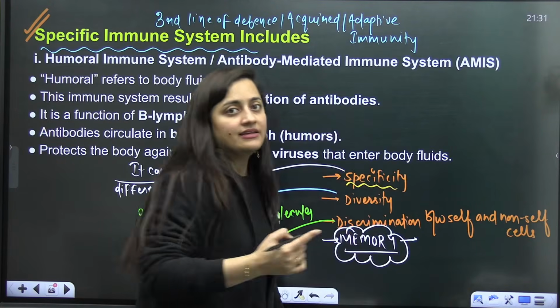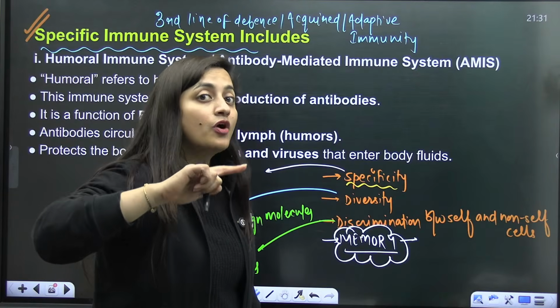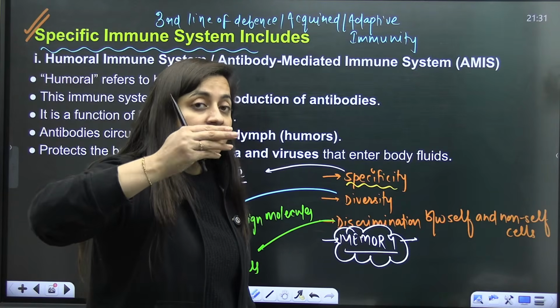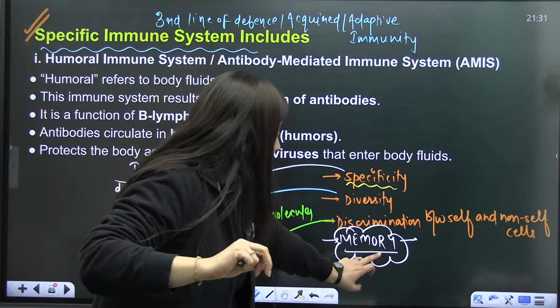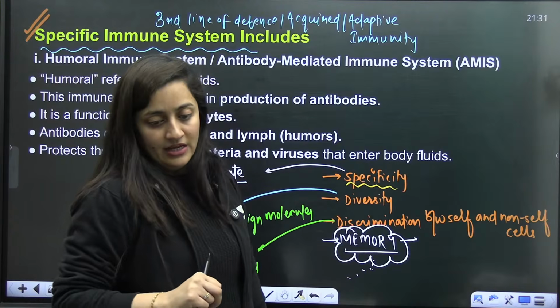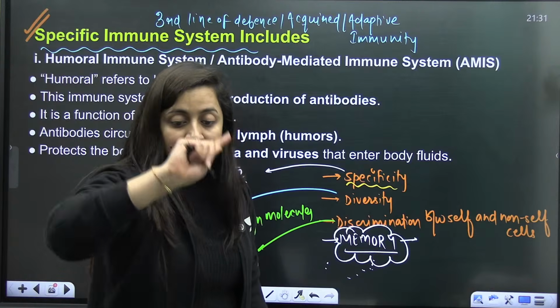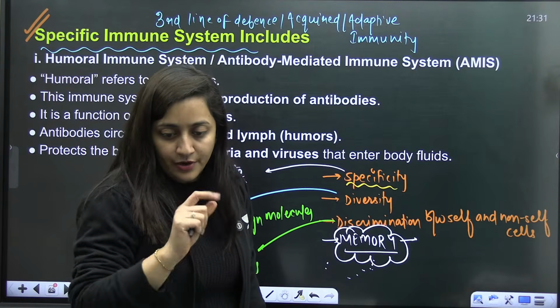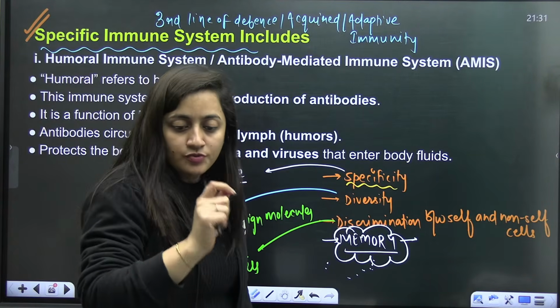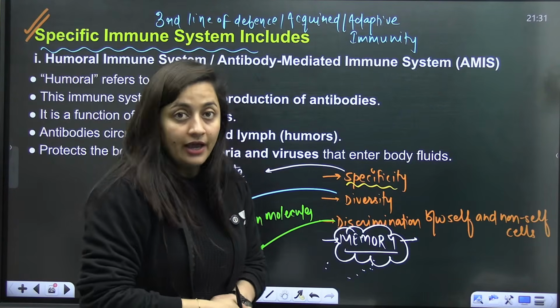It will recognize that if any foreign agent enters our body twice, after the first encounter, if it enters again, the immune system will have the memory and will destroy it immediately. On the basis of that, we also discuss the primary immune response and the secondary immune response. Are you getting my point? Because of this memory, we get to know the primary and secondary immune response.